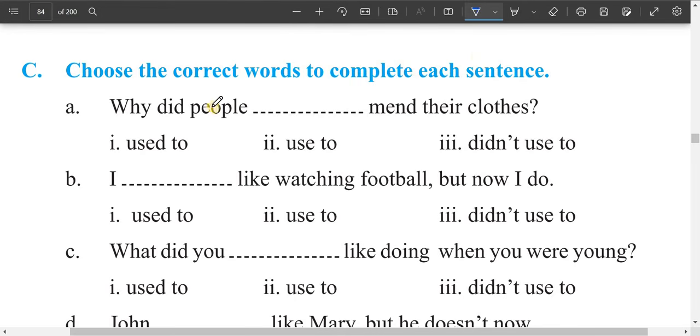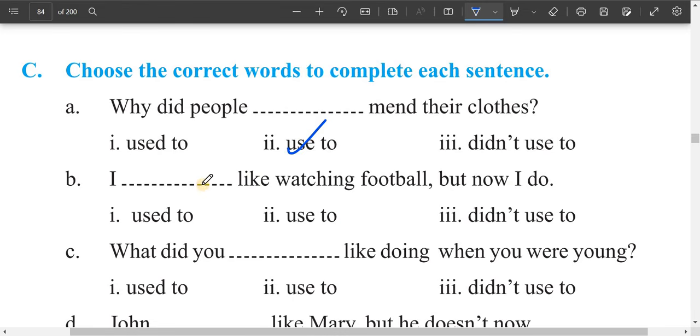Now, see. Why did people used to mend their clothes? Write down here, why did, after did we should write people. Why did people used to mend their clothes? Okay, now B.